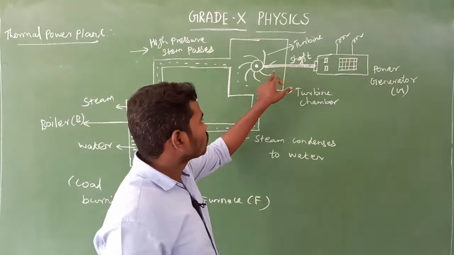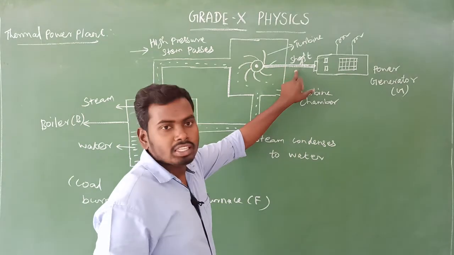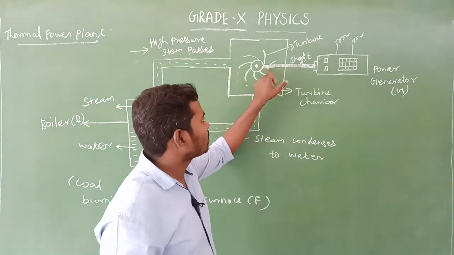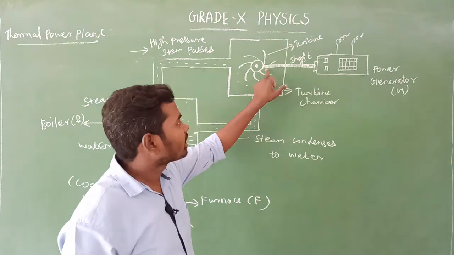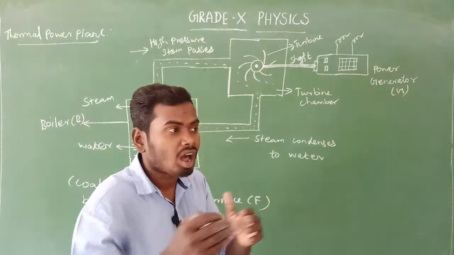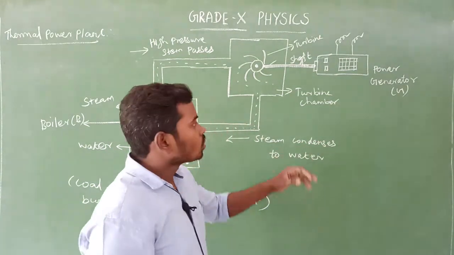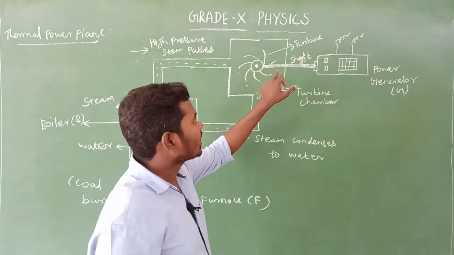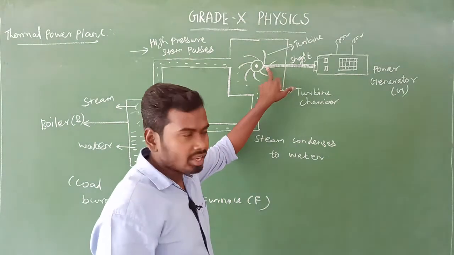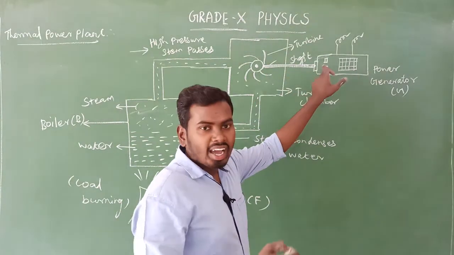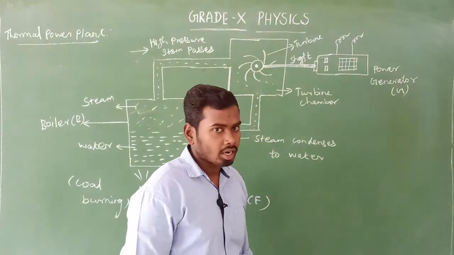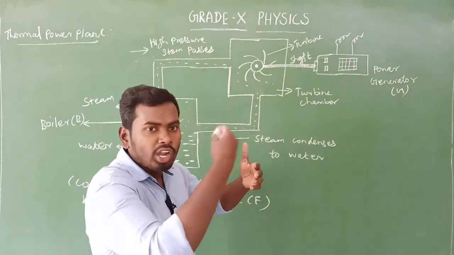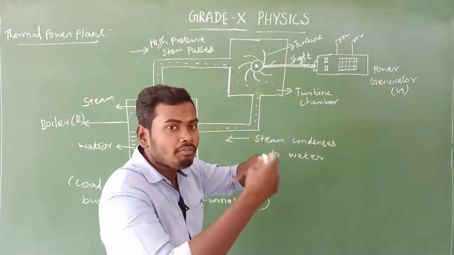Yes, look at here. Already we know the shaft is connected with the turbine. You know what is shaft? Shaft means nothing but a rod, a long rod. This long rod is connected with the turbine and the other end is connected with the power generator. As the turbine rotates, correspondingly the shaft also rotates.